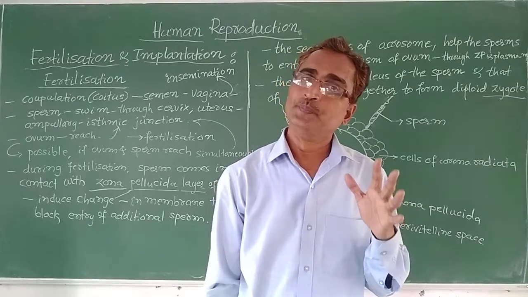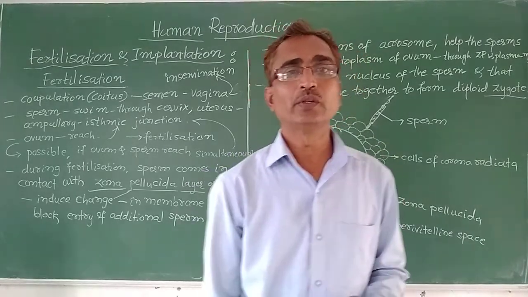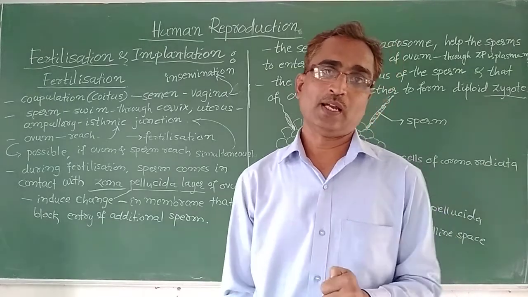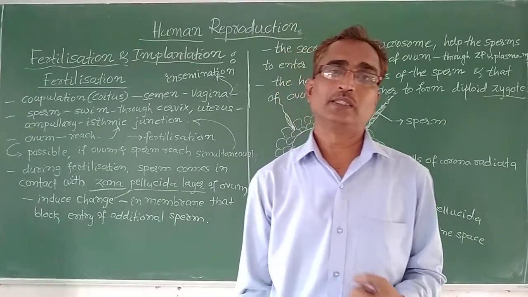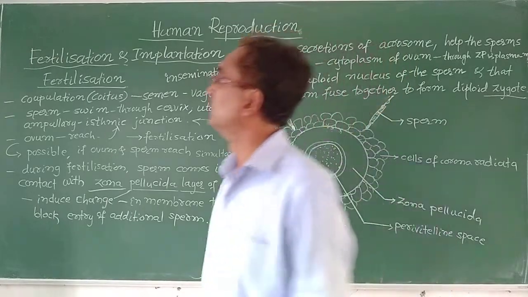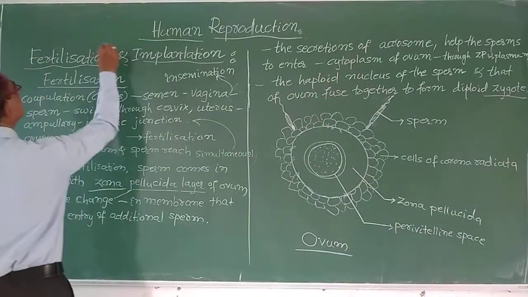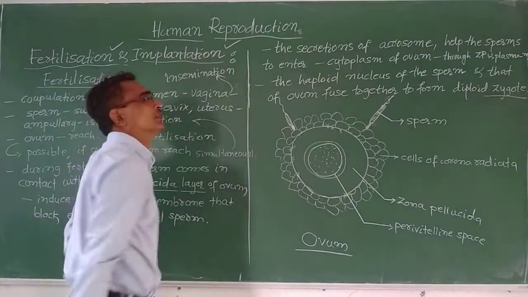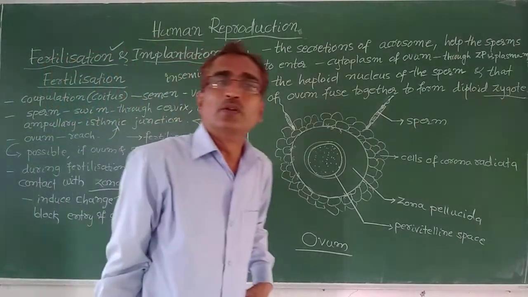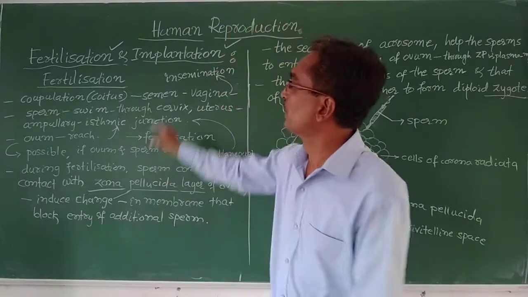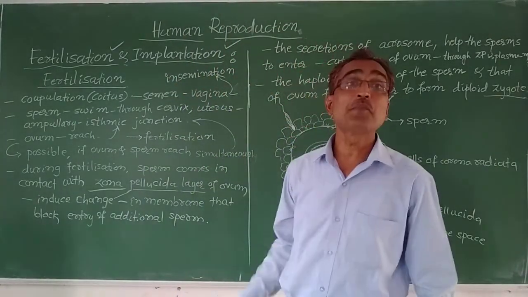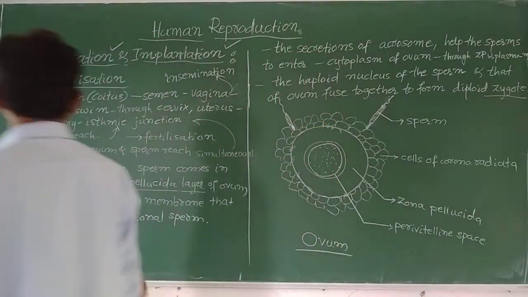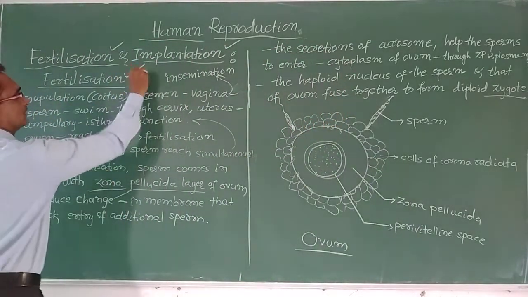After studying this menstrual cycle, we will move on and discuss fertilization and implantation. Today we will first discuss fertilization.